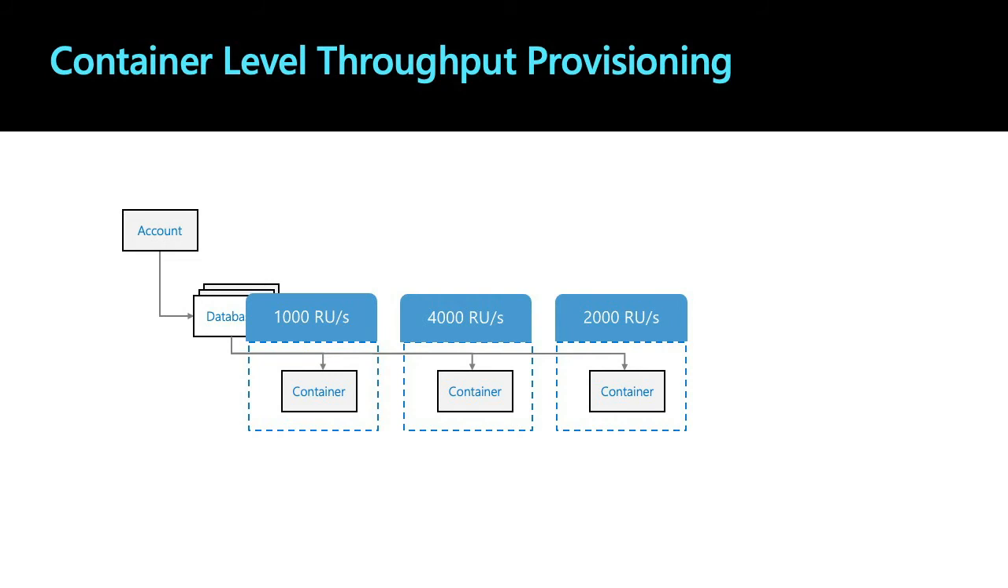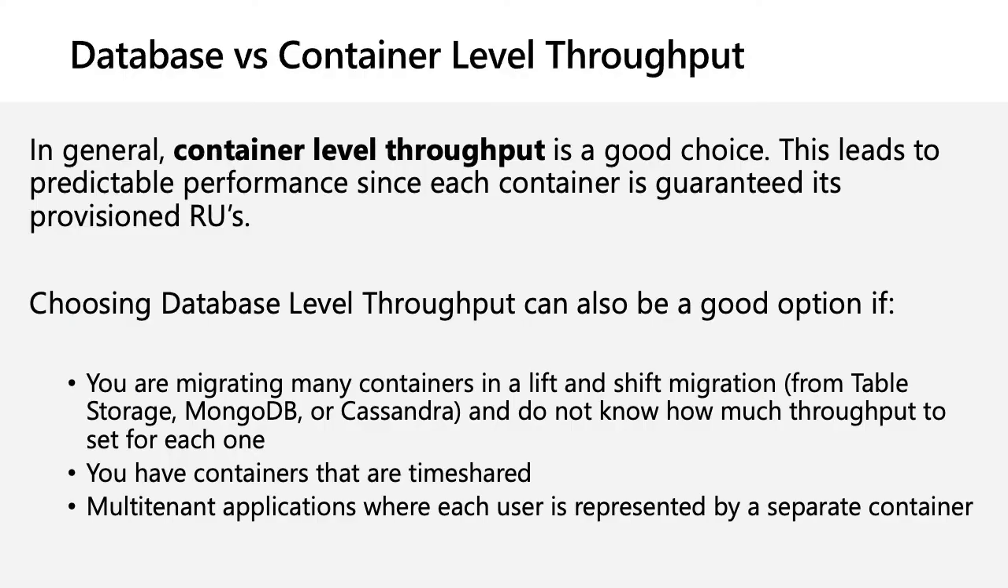So individual containers will have their own RUs without disturbing or impacting other RUs. So you will have a more dedicated throughput for your container. So what are the differences? What are the cases where you can choose database level throughput? In general, container level throughput is a good choice. This leads to predictable performance, since we know each container has its own guaranteed throughput.